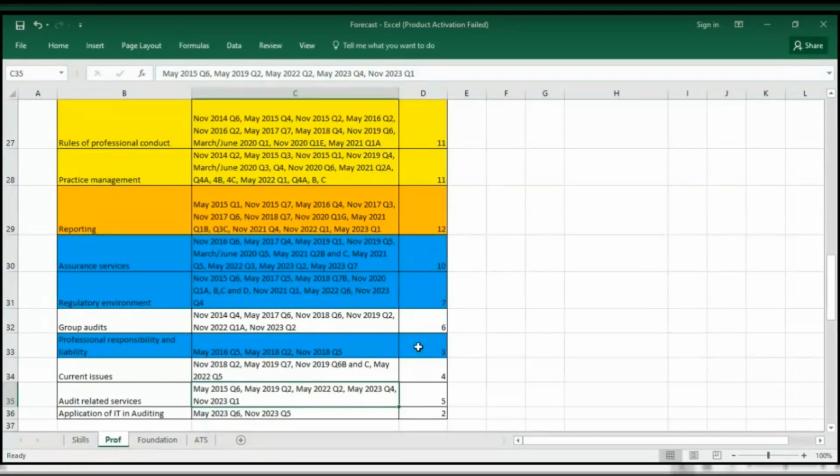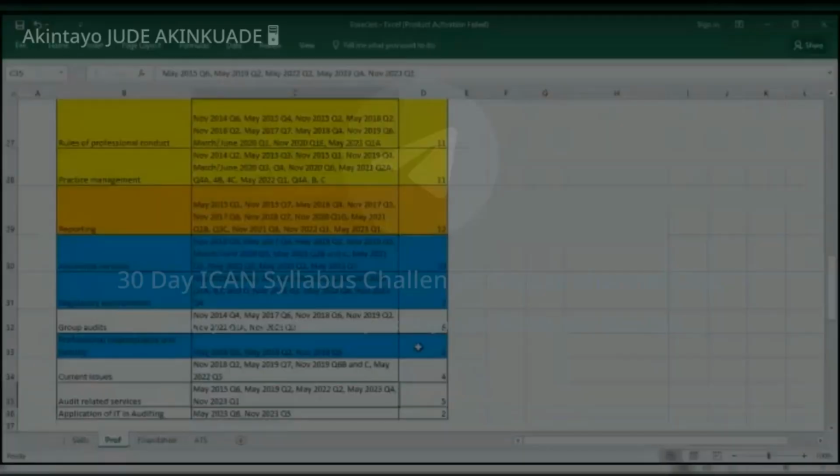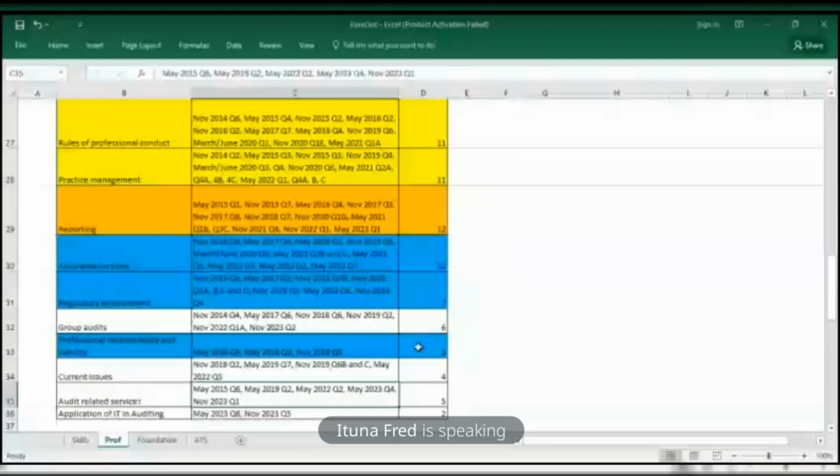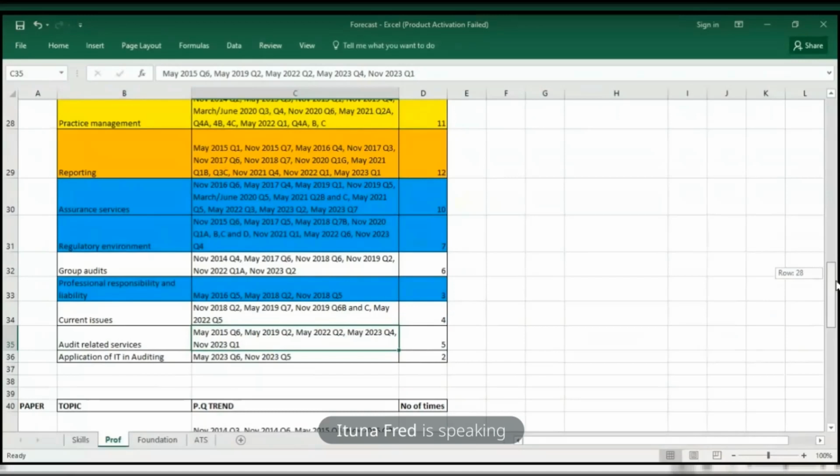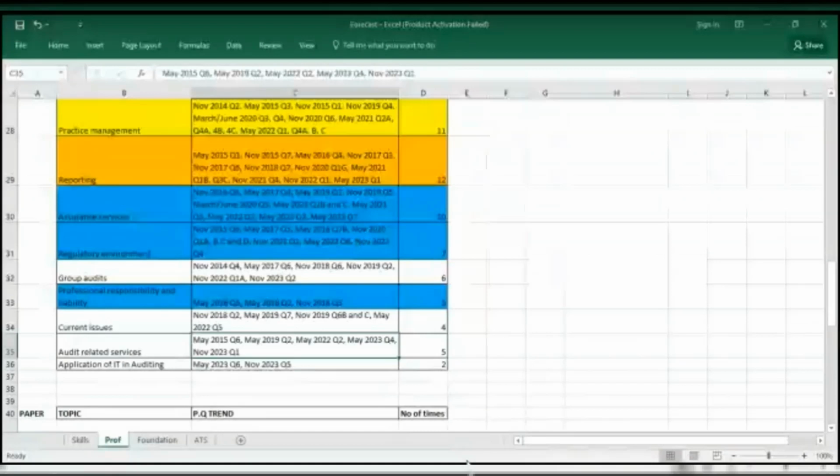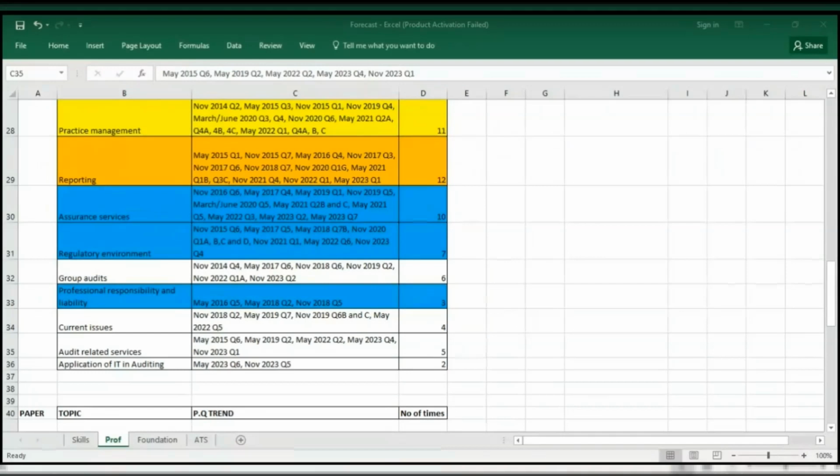It's not showing. My screen is not showing. Yes. What can you see? Scroll down. What you're saying now is not among what's on the screen now. What is on the screen now? Let me stop sharing and reshare again, and let me know if you can see that.